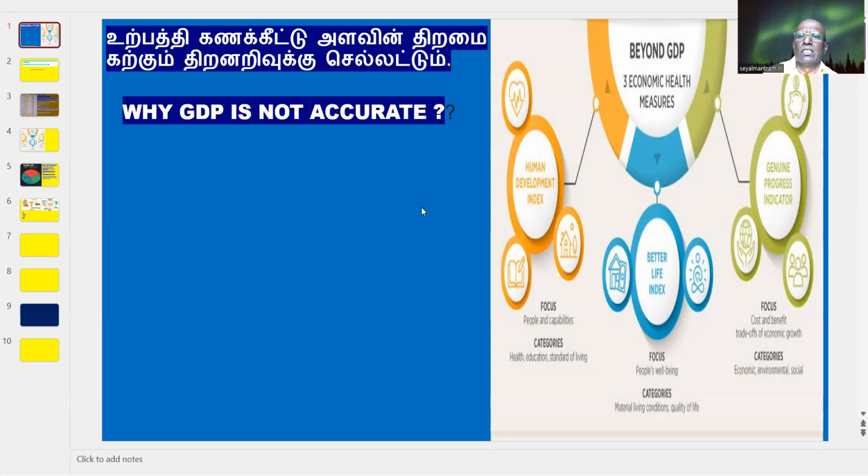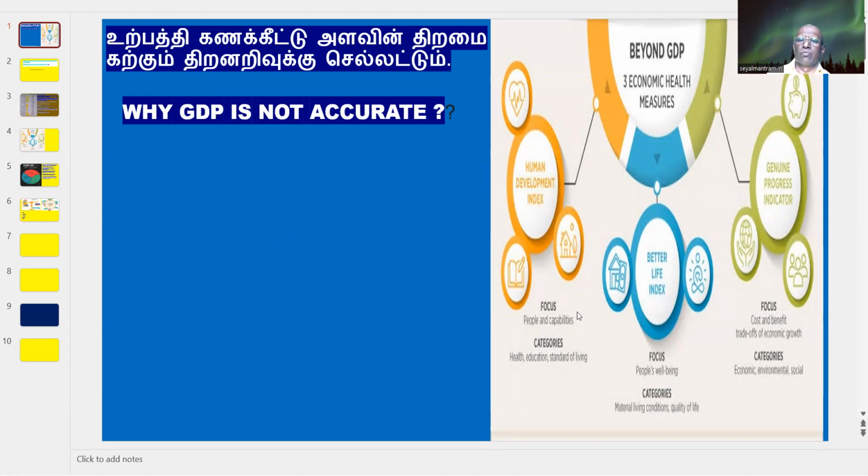So we expect to develop our human development index based upon health and education. This is the main progress indication for our real measurement. That is what they call the genuine progress indicator in a real sense. That is why GDP is not accurately measured.